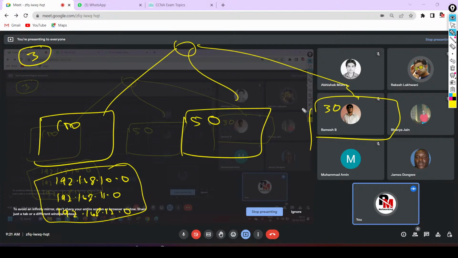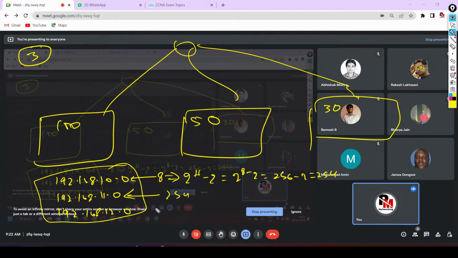Now in this network, how many valid IP addresses are there? 254. Yes or no? Because what is the host bit? Here 8. And the formula to calculate valid hosts is 2 to the power h minus 2. So h is 8. So 2 to the power 8 minus 2. 2 to the power 8 is 256 minus 2. So total valid hosts is 254. Here also we have 254 valid IP addresses. Yes or no?